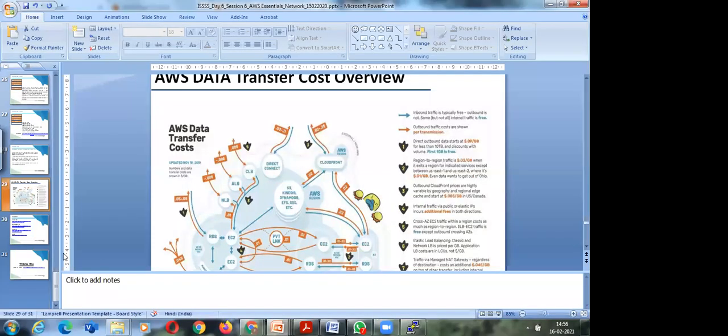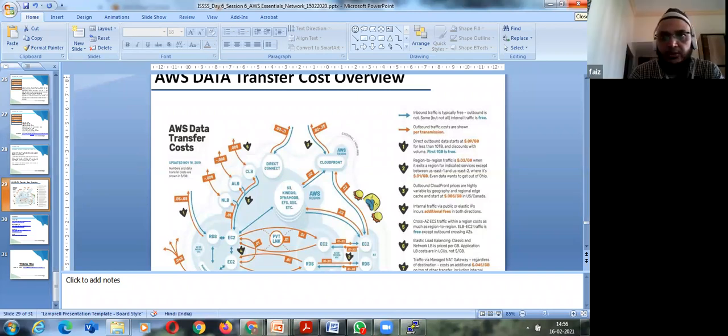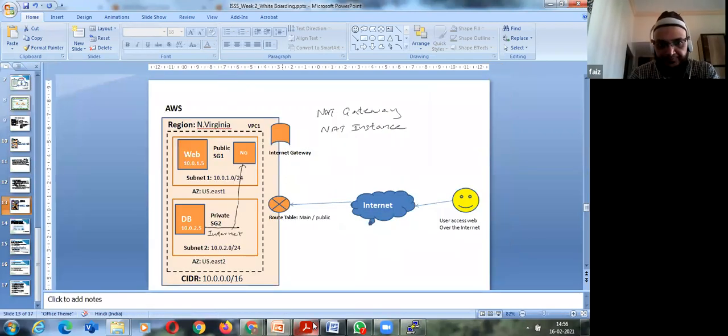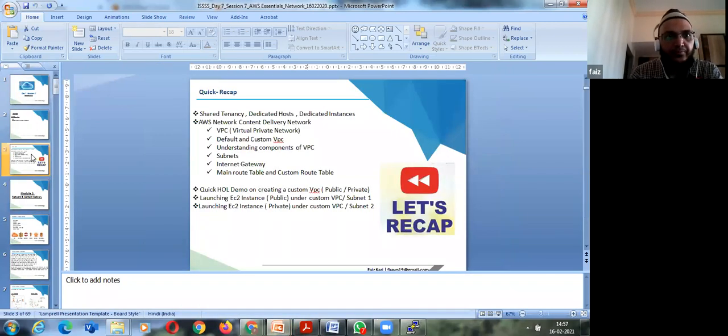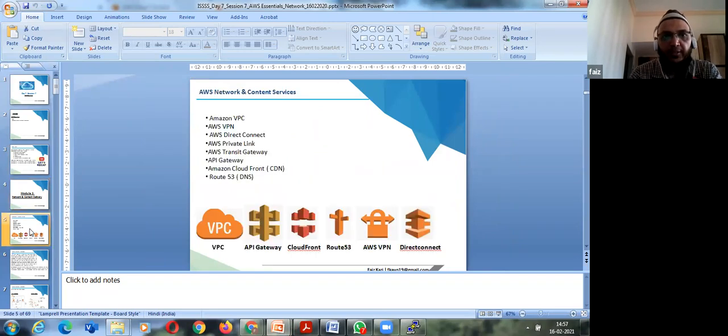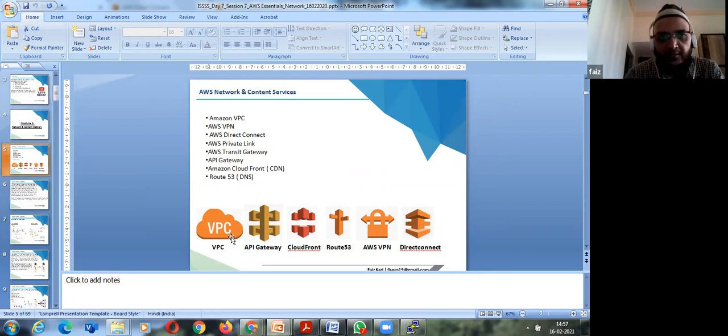Yes, sir. So I'll close this window. There are a few components that we'll talk about just at a high level. So we talked about VPC. There are API Gateway, CloudFront, and so on; I'll be talking about those tomorrow.